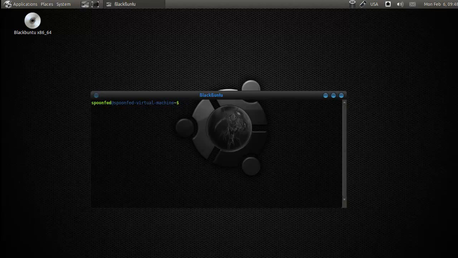Now I need to do the same with the root account, so I'm going to do root. Oh, of course, my root password is different, never mind.